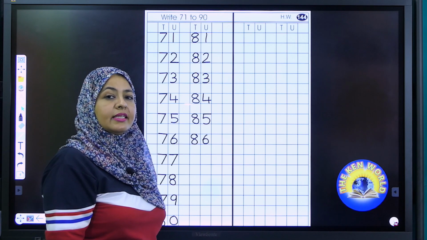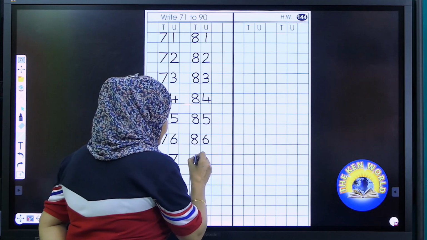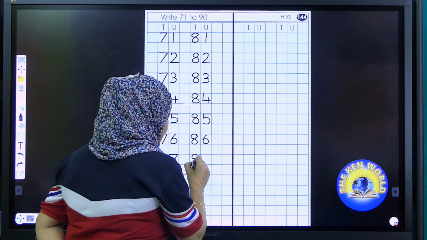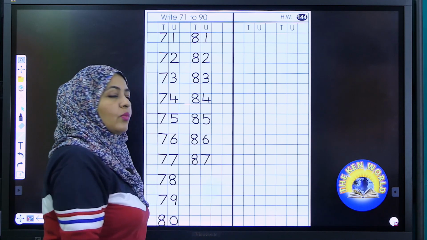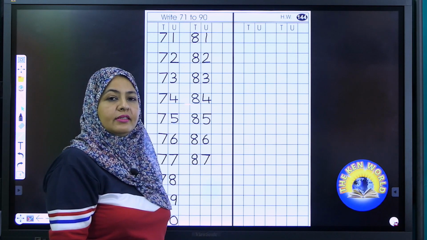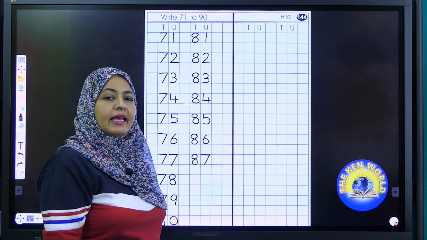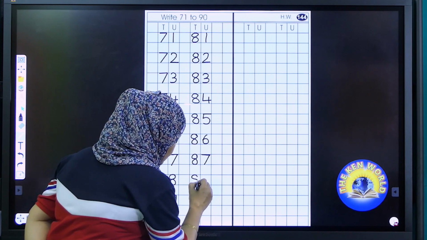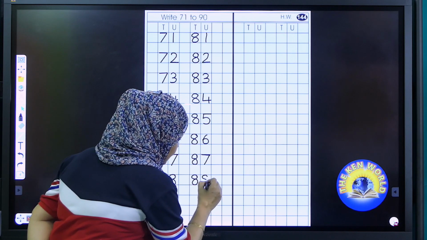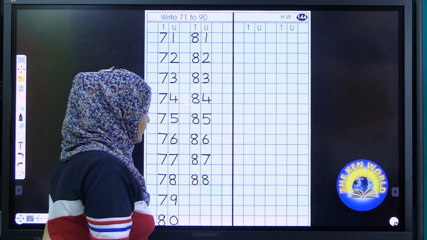After 86 it is 87. What comes after 87? Exactly 88. So I am writing here number 88.